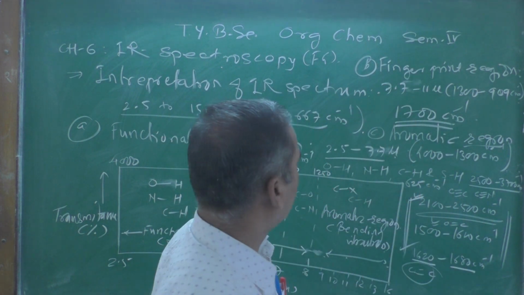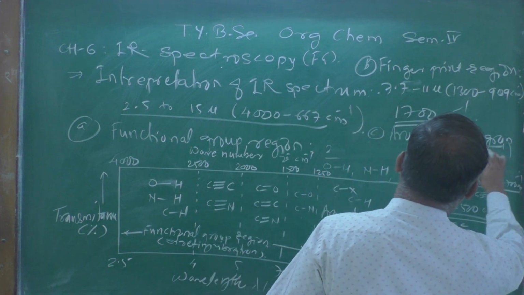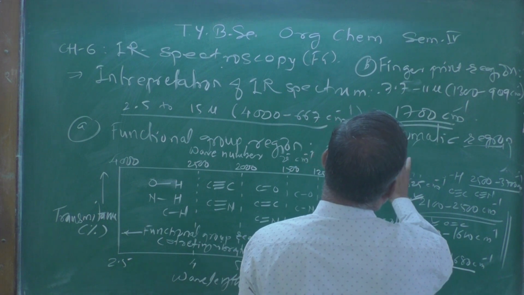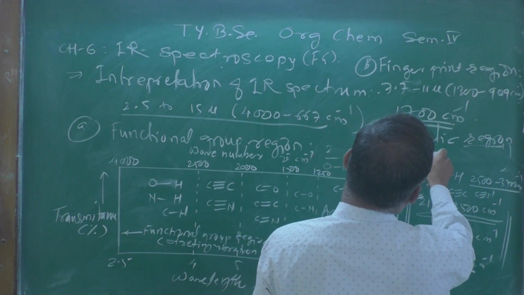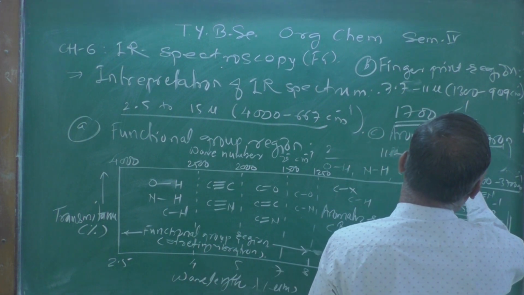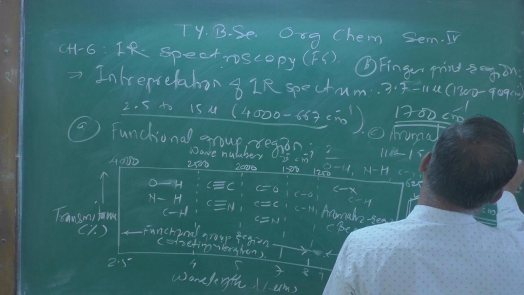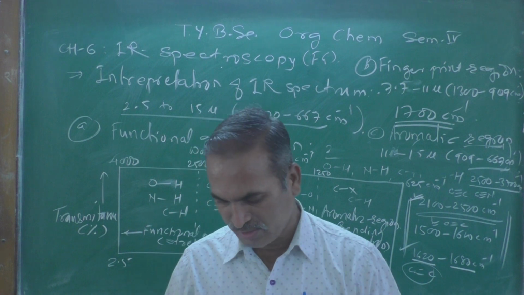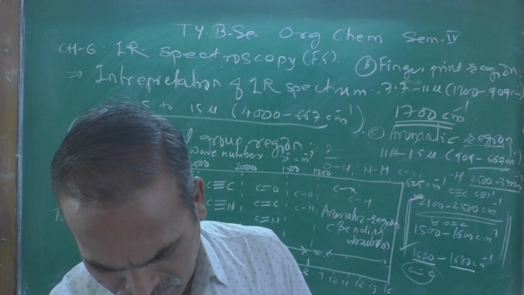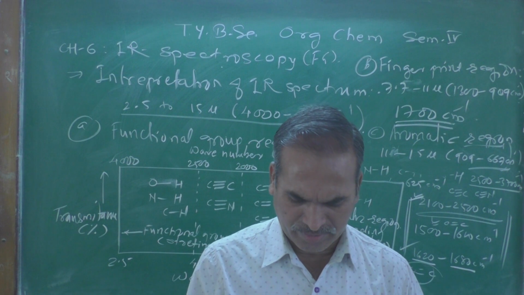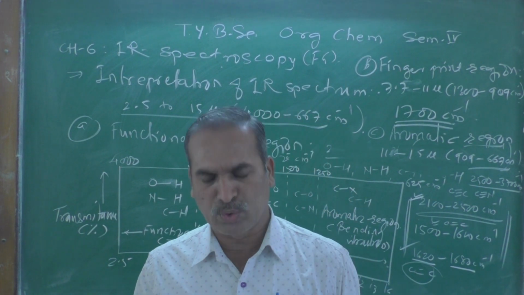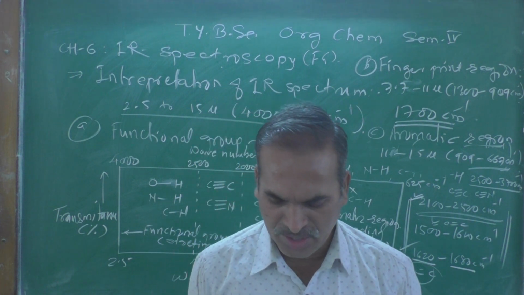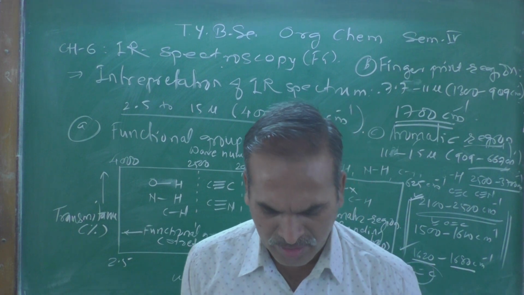So here I am going to show the aromatic region, which is found to be 11 to 15 micron, starting from 909 to 667 per centimeter, is known as aromatic region. And the bands that occur in this region are due to bending vibrations of CH bonds in the molecule.